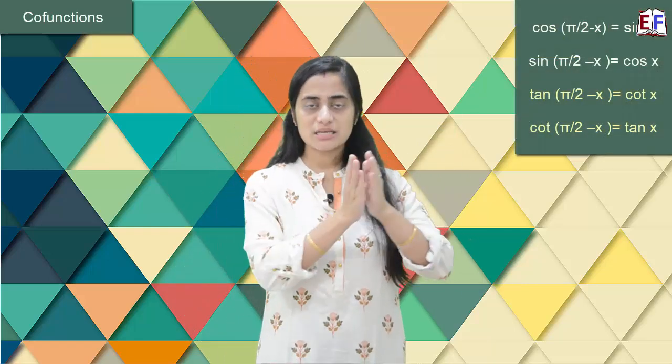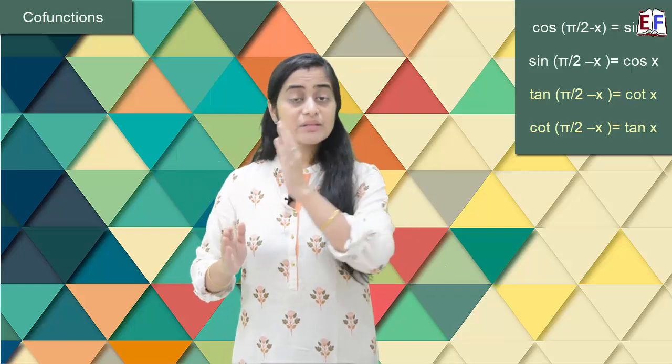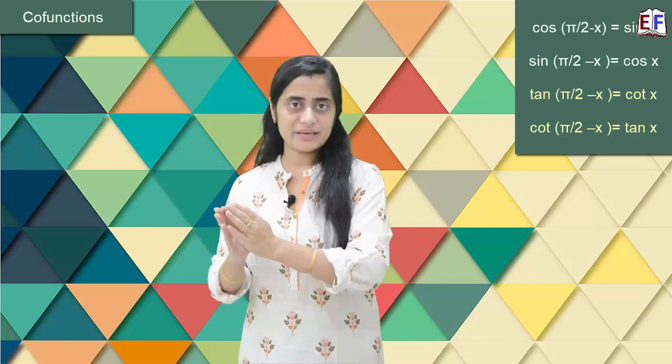And this is where we talk about cofunctions. Now, out of these 6 trigonometry functions, two functions in pair form a cofunction. So, sine and cos, they are cofunction. Tan and cot, they are one pair. Sec and cosec, they are one pair.